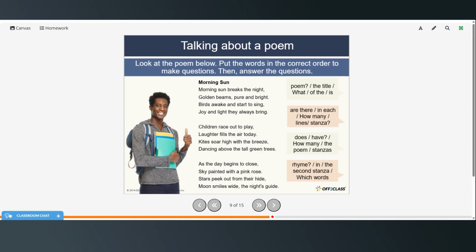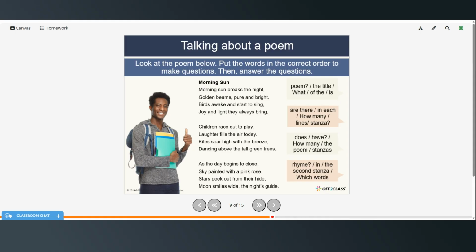All right, so now put these in the correct order to make a sentence. So this one would be, what is the title of the poem? And the title of the poem is Morning Sun. How many lines are there in each stanza? So there are 4 lines in each stanza. How many stanzas does the poem have? So it has 3.